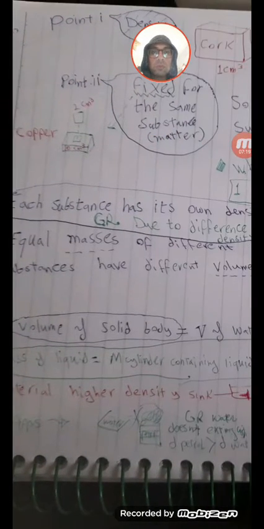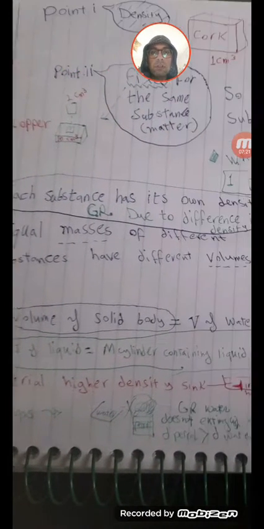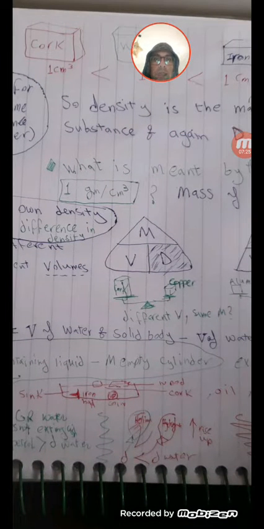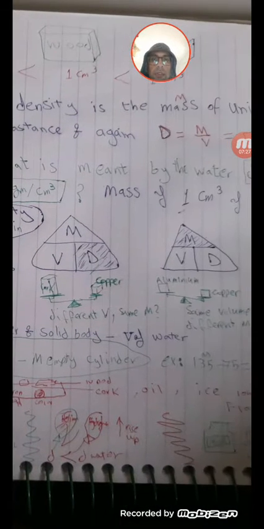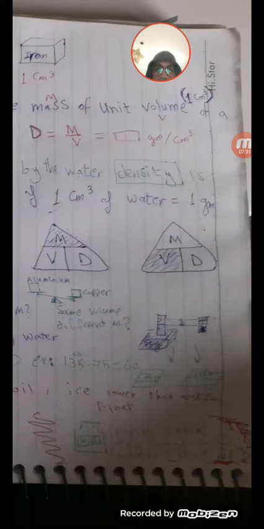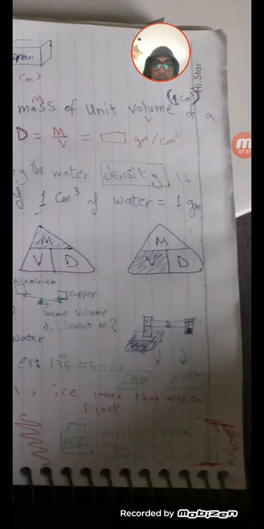The fourth point we'll talk about: the volume of a solid body equals the volume of water and solid body together minus the volume of water alone. Sorry for drawing small. Here is a piece of stone in the cylinder, and when we put it in the water in the cylinder, the water level comes up.